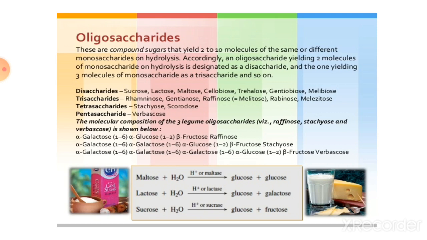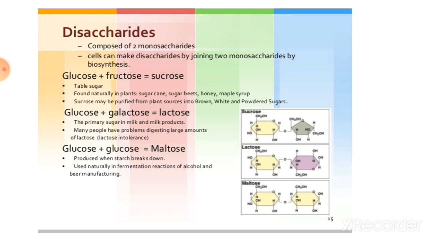Maltose, when hydrolyzed, forms glucose and glucose molecules. Means by combining glucose and glucose molecules, it forms maltose. Glucose and galactose molecules form lactose, and glucose and fructose molecules form sucrose. Disaccharide: the compound of 2 monosaccharides is called a disaccharide. Cells make disaccharides by joining 2 monosaccharides by biosynthesis. Glucose plus fructose form sucrose.